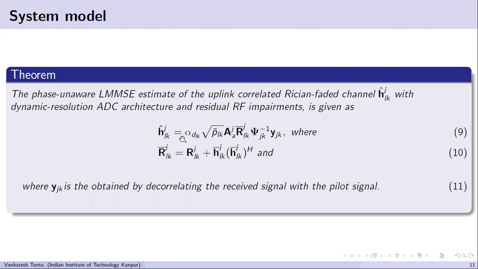Now we'll see the channel estimate. The channel estimate is given by H hat. It is an LMMSE based channel estimate and phase unaware also, which is a much more realistic assumption. It is given by equation 9.